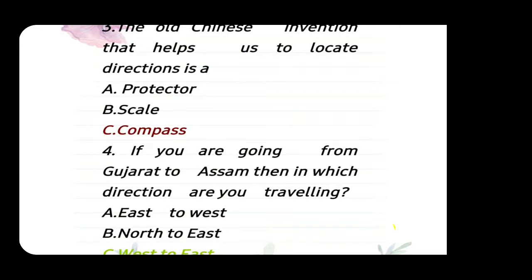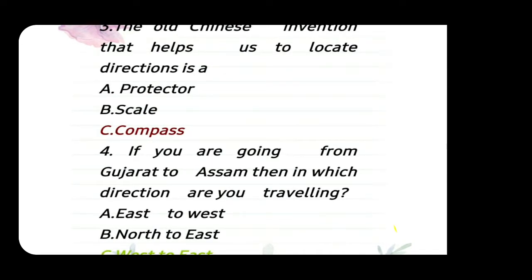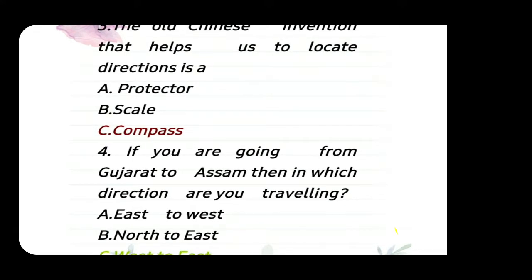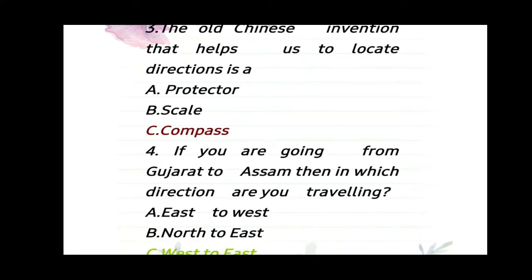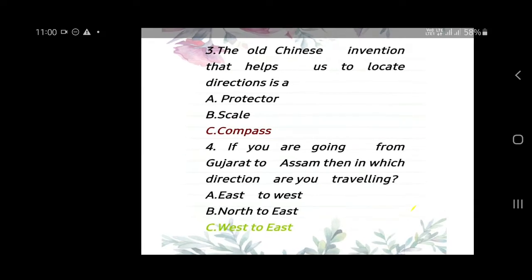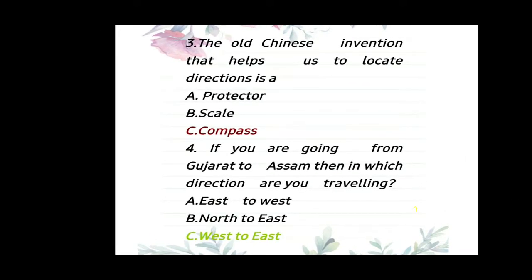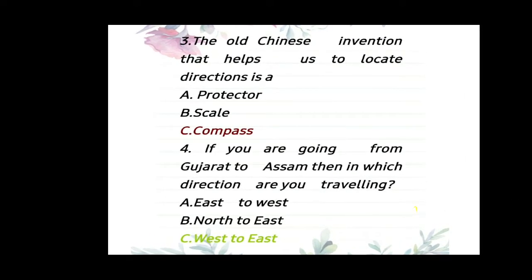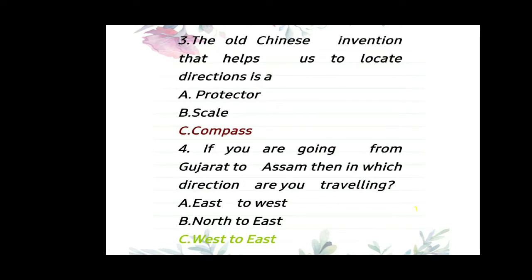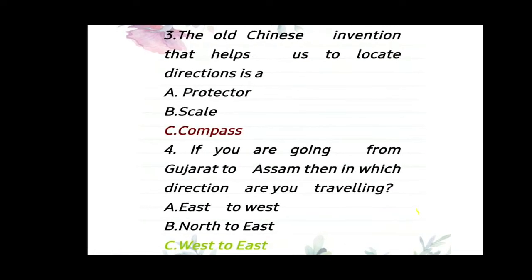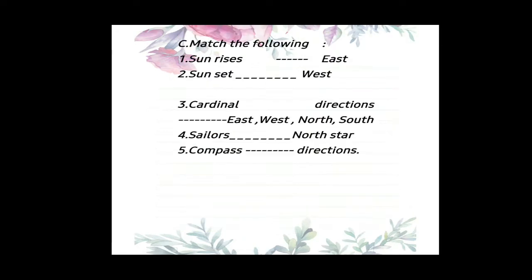Question number 4: If you are going from Gujarat to Assam, then in which direction are you traveling? Answer is west to east. 3 options are given here: A is east to west, B is north to east and C is west to east. The answer is west to east.